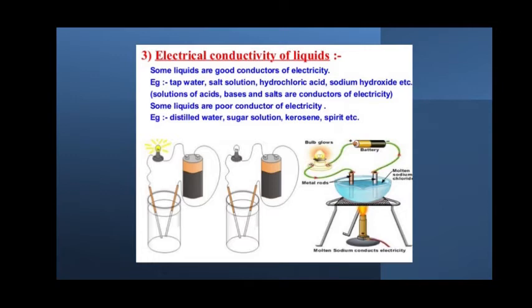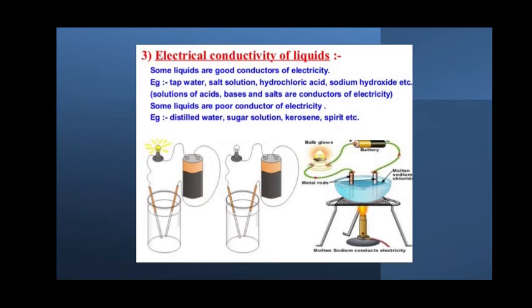In the case of salt, NaCl, Na+ and Cl- ions, and in the case of tap water, H2O, H+ and OH- ions. So in all these cases there are positive ions and negative ions, which makes the process of conduction feasible.